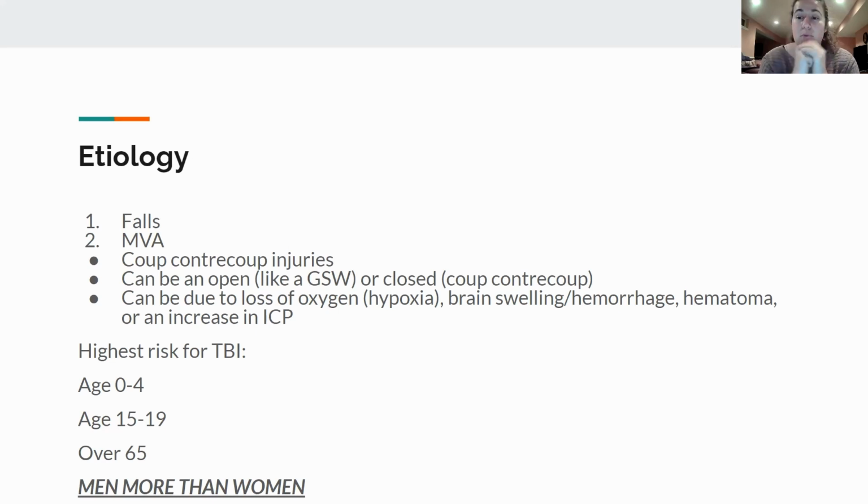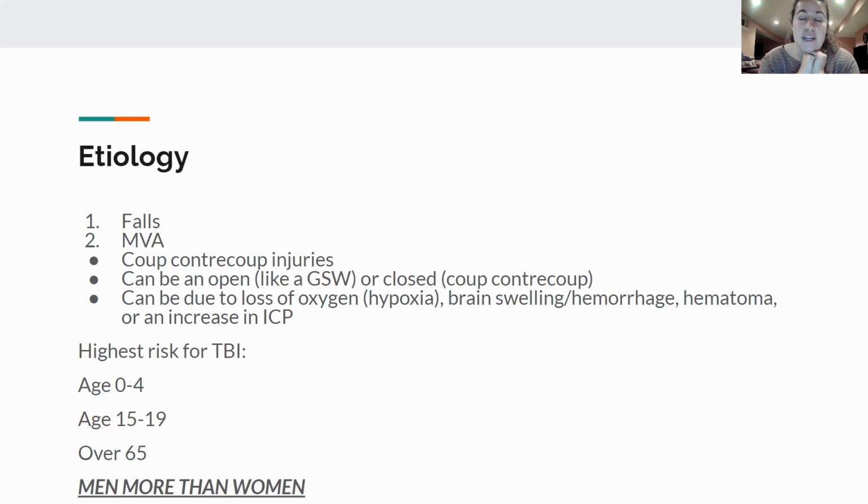So this is important here, guys. The people at the highest risk for a traumatic brain injury are people in the following age groups. Age 0 to 4. So again, babies, due to some traumatic thing happening, like babies rolling off the table or something like that, falling, little kids ending up getting hurt. Unfortunately, also shaken baby syndrome. That's a cause for a traumatic brain injury. That is, again, another coup contrecoup injury.